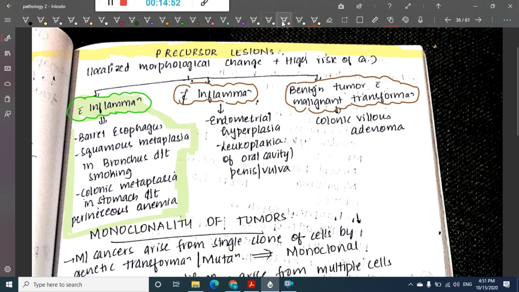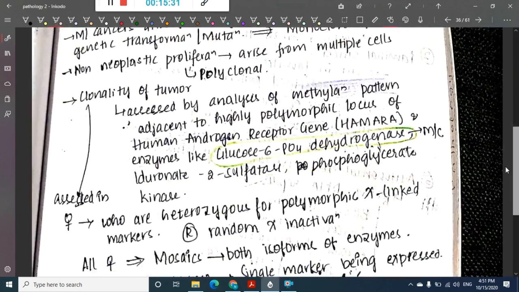Then the lesions without inflammation include endometrial hyperplasia, and leukoplakia of the oral cavity, penis and vulva. These are lesions without inflammation, but they are precursor lesions for carcinoma. They are predisposing to carcinoma. Then we have benign lesions undergoing malignant transformation, which includes colonic adenoma. Colonic adenoma is actually a benign lesion, but it undergoes malignant transformation. So this is about the precursor lesions.